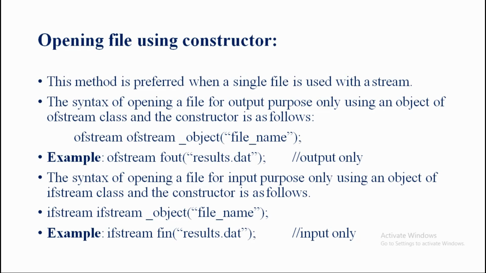And in this example, fout is declared to be an object of ofstream type, and it is made to represent the file result.dat. So clear this point here, and such a file is open for output purpose only. Now, like that, the second one has no big changes. If you know the syntax of opening a file for output purpose only, we can write it for input purpose also, with just a slight difference in the syntax here.